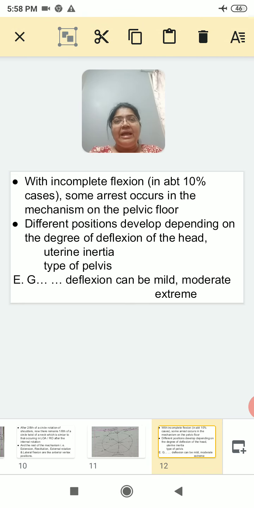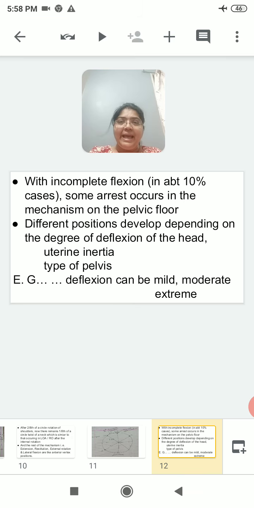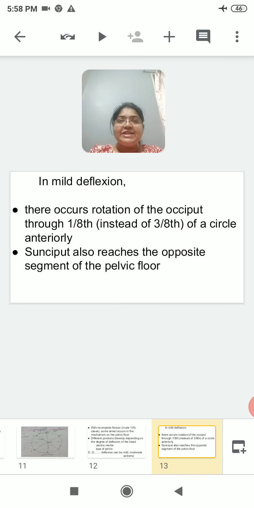For example, deflection can be mild, moderate or extreme. We see what happens in the mild deflection. There occurs rotation of the occiput through 1/8 of a circle anteriorly. Normally in the occipito-posterior position, we discussed in the complete flexion that there is 3/8 of the circle rotation.